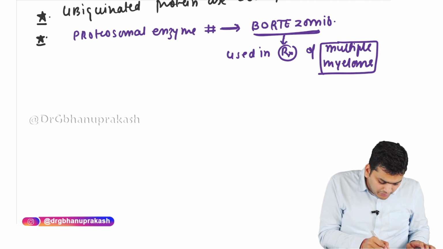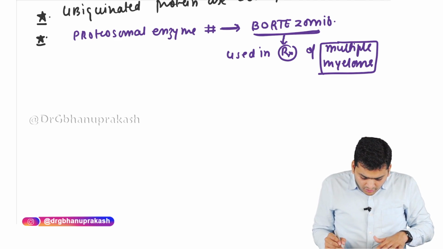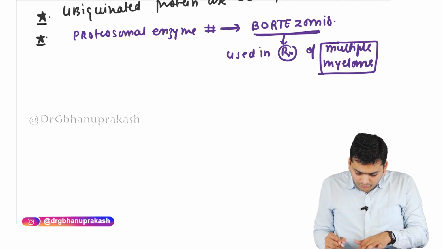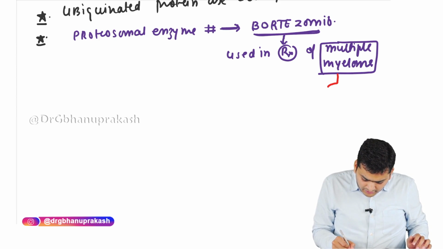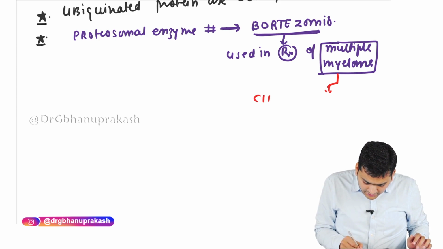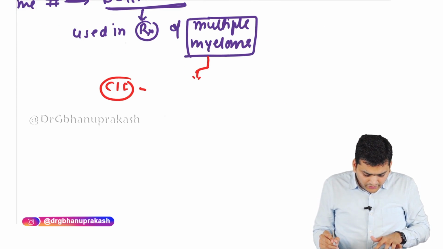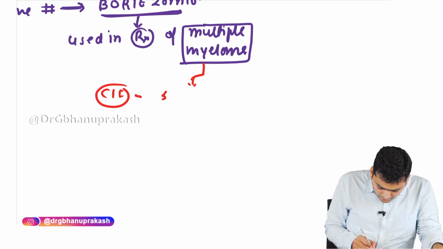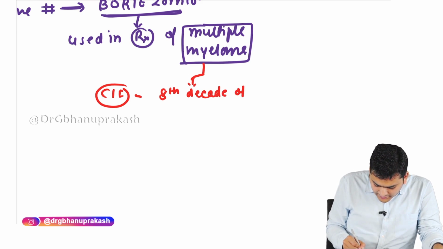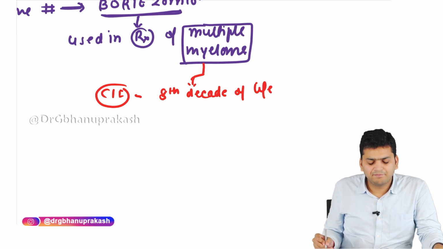What are the points to be remembered for multiple myeloma? When it comes to multiple myeloma, how do you make the diagnosis? That is the point: what are the clinical features that you have to look for to make the diagnosis of multiple myeloma? Most of the time, the patient will be in the 7th to 8th decade of life. The presenting age group will be 70s to 80s.